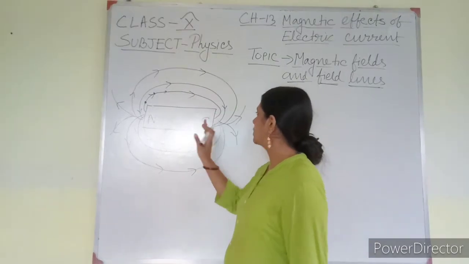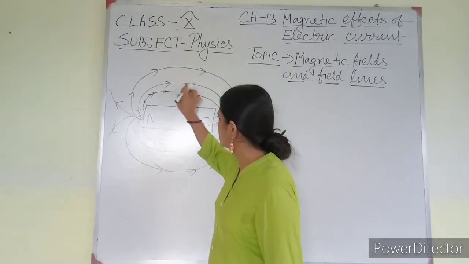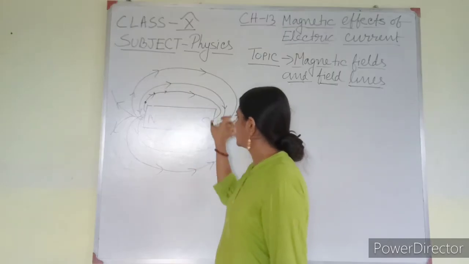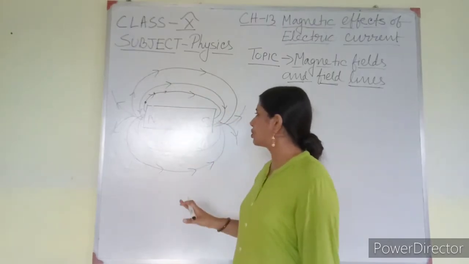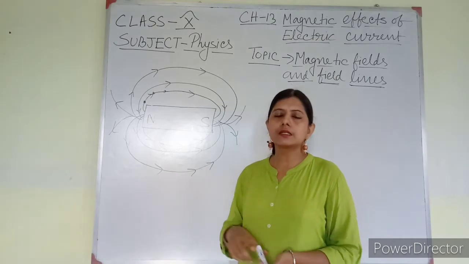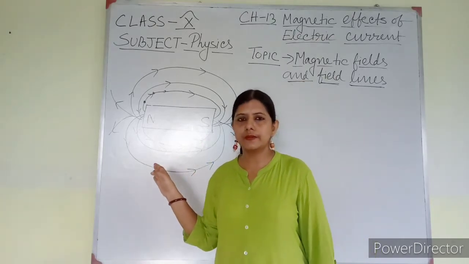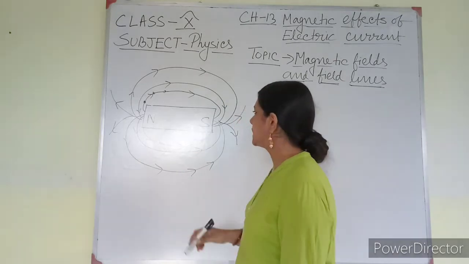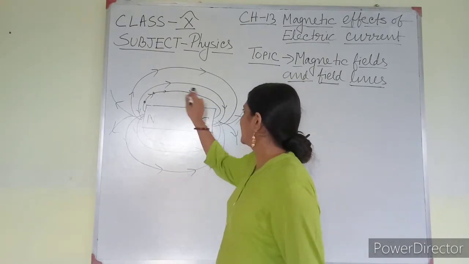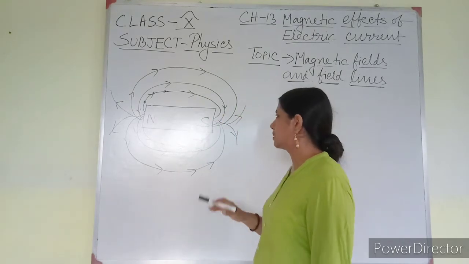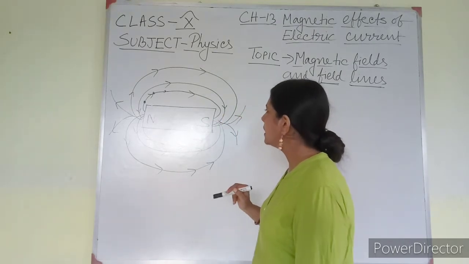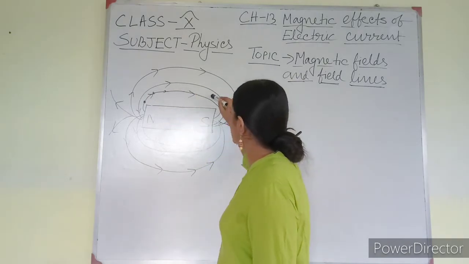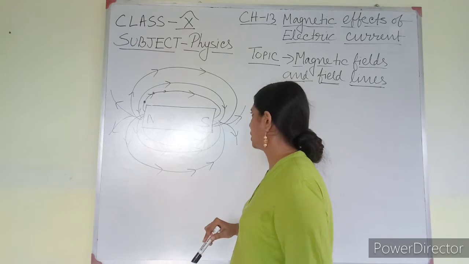When the whole marking is completed, join these dots using a pencil, and you will get this kind of curves. I have already drawn this because there is less time. This is how you get these magnetic field lines. By experiment you can get these things. So one thing is clear, the direction of the arrow I have shown here: magnetic field lines generally start from the north and enter the south pole.